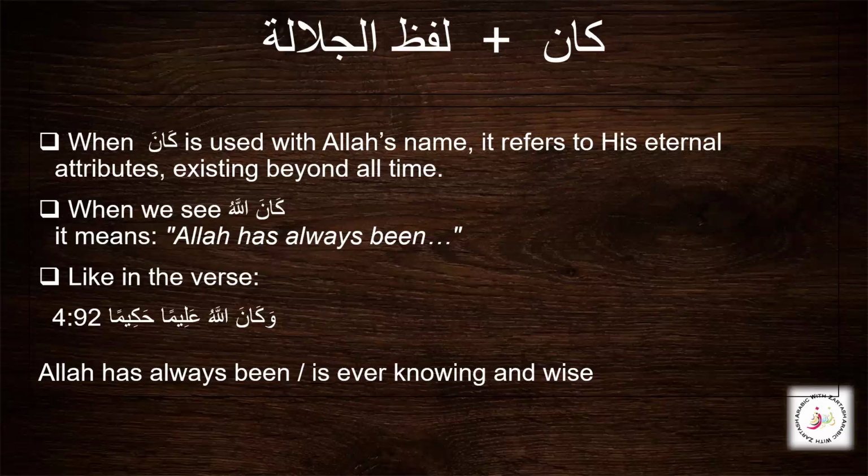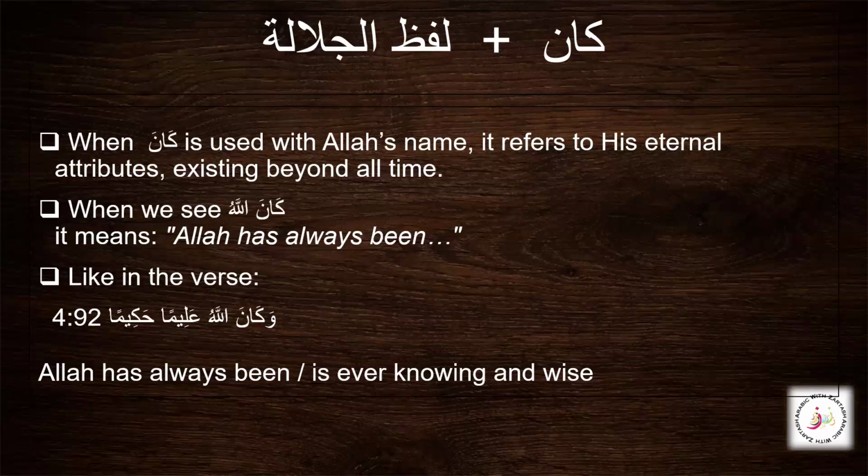We have seen the examples when we have used the word kana, which enters the Jumla Ismiya. But when it is used with Allah's name, like here, Kana Allahu Aliman Hakima, Allah has always been all knowing and all wise.